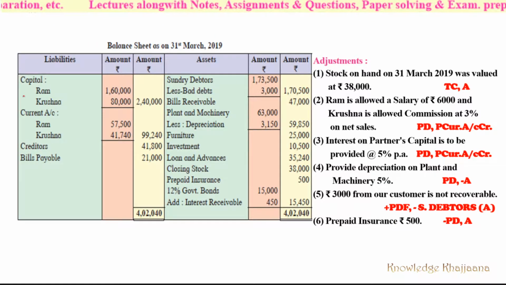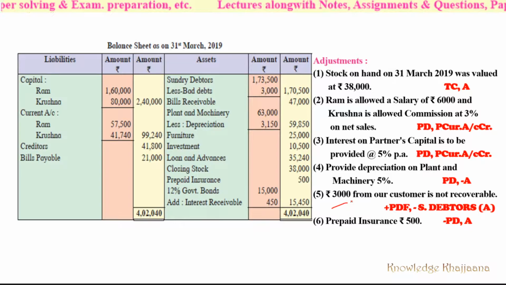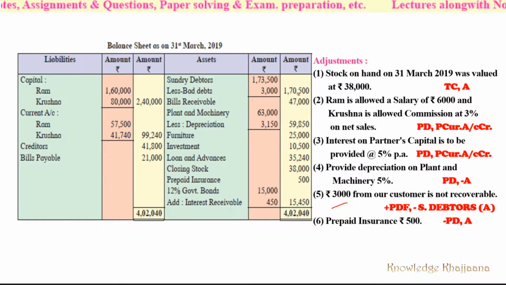Then the balance sheet. Ram's capital was rupees 1,60,000. Krishna's capital was rupees 80,000. Then sundry debtors. Given sundry debtors were 1,73,500. Then we have to deduct the new bad debts which we had circled, rupees 3,000. So the total sundry debtors are rupees 1,70,500.